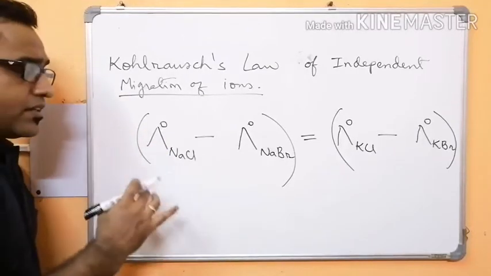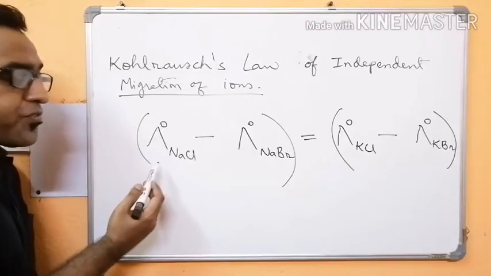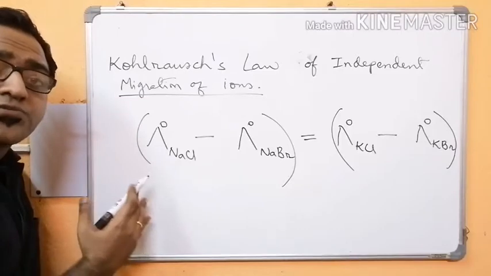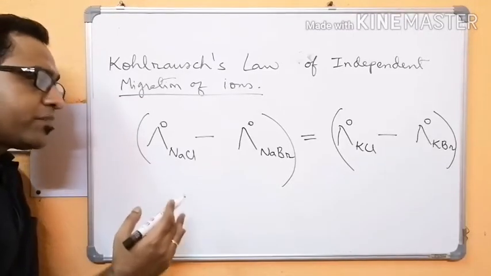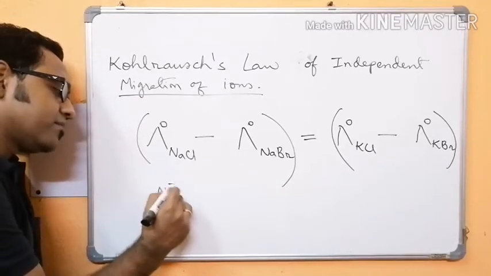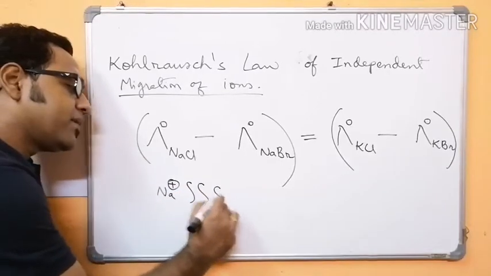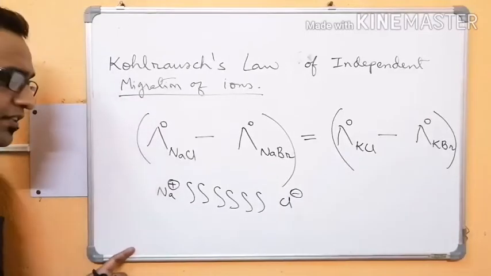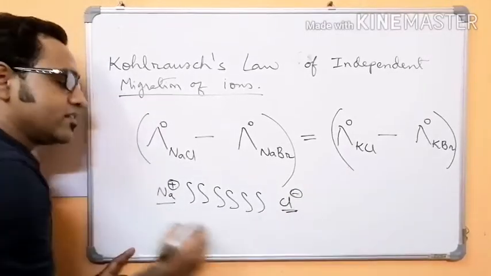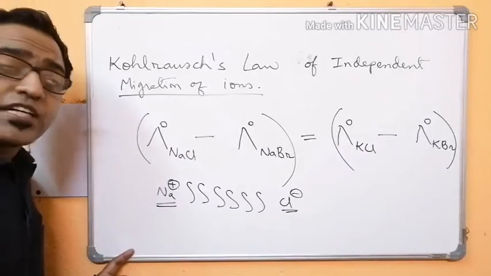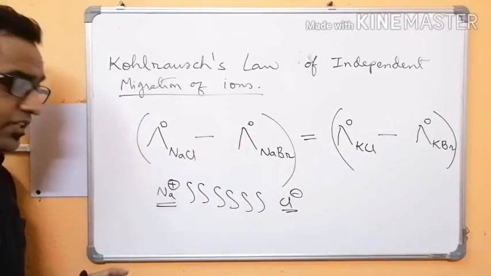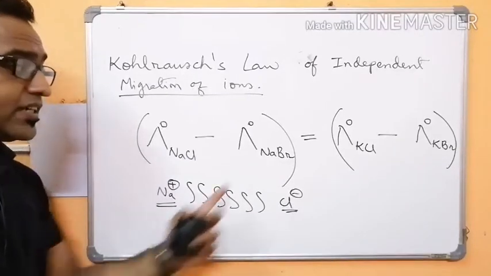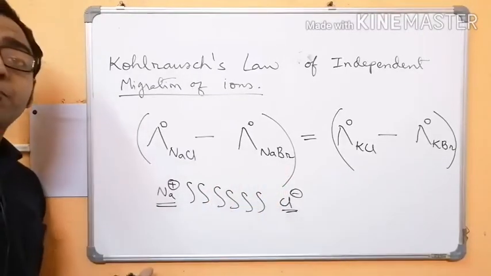Now see here, at infinite dilution, the amount of solvent is very high. As the amount of solvent becomes very high, the sodium ion is separated by solvent molecules from the chloride ion. That means the sodium ion and chloride ion do not interact, they are free, they are independent, as the law says. So sodium ion and chloride ion move independently. Here sodium ion and bromide ion move independently.